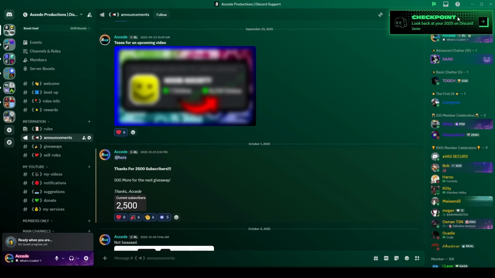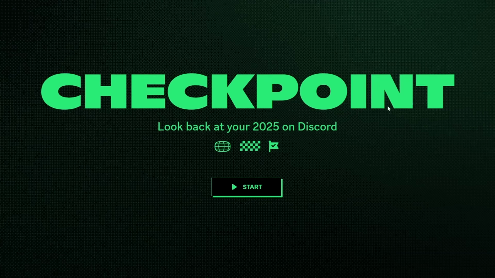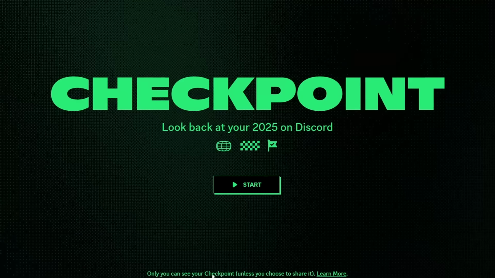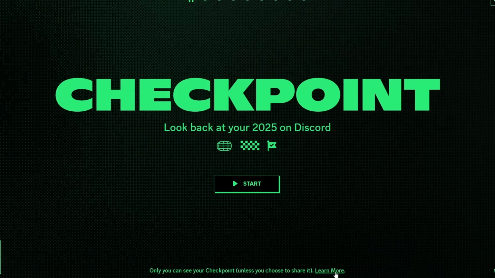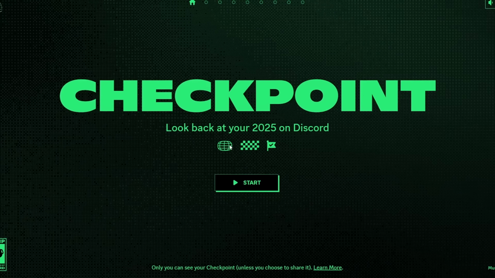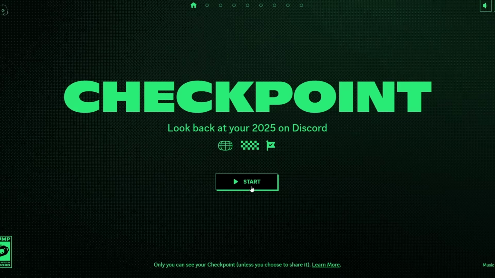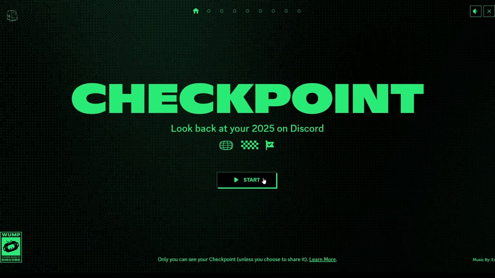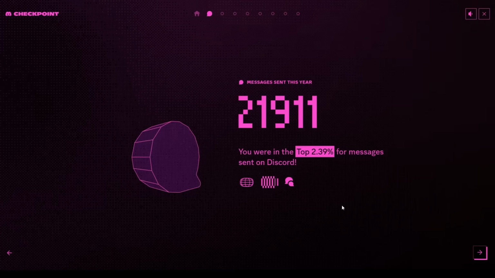Now we're going to explore this here on my main account to see what my stats are, because I am curious as well. So I'm assuming we just click on this arrow, and I have no idea where this takes me, but we are going to click on the arrow here. Here we are, checkpoint, look back at your 2025 on Discord. Now it says here at the bottom, only you can see your checkpoint unless you share it. So you can share your checkpoint with other users. And we're just going to click start here. I've never done this before, so we will see what kind of stats it shows. So let's click start. Here we go.